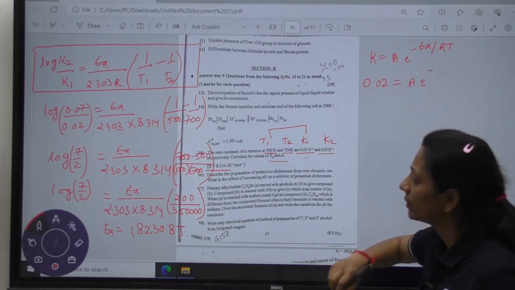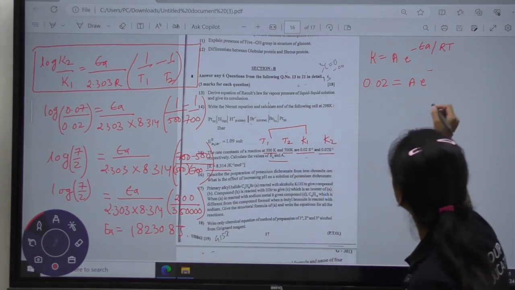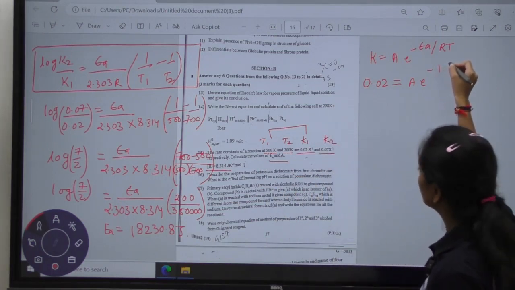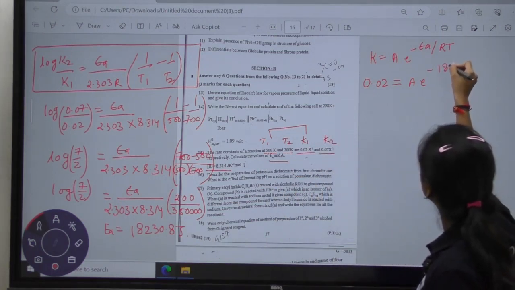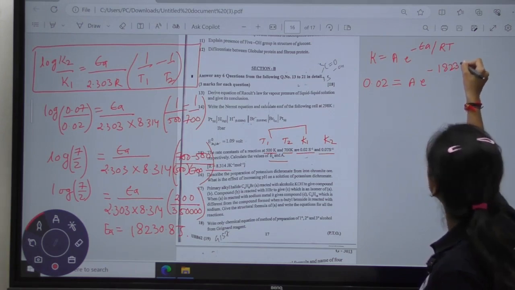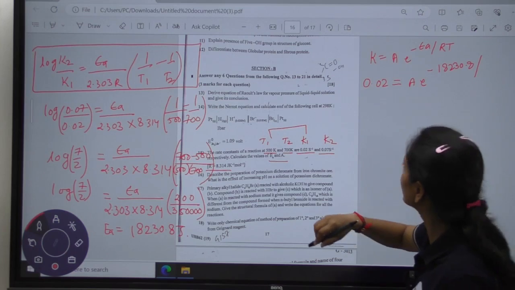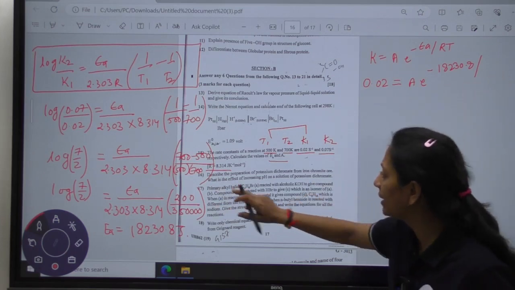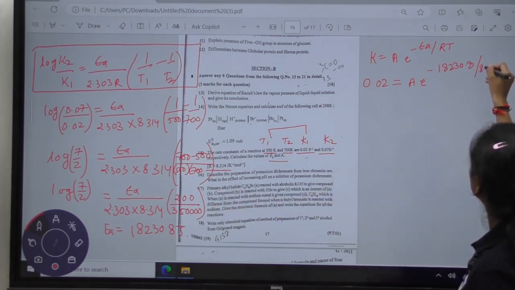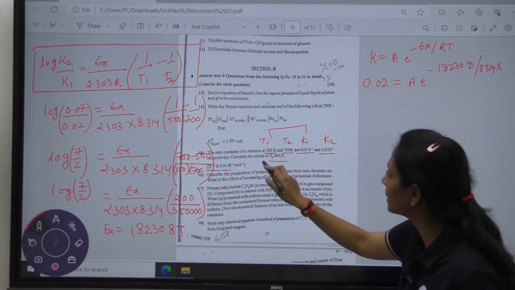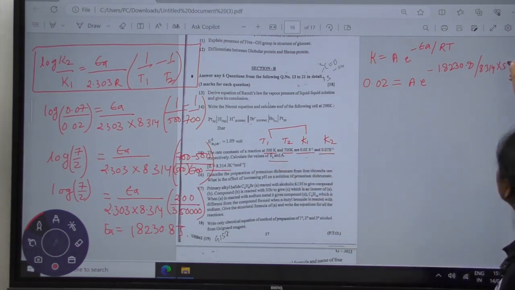minus, what is the value of EA here? I am having 18230.8 joules divided by, what is the value of R here? 8.314 multiplied by the temperature. At which temperature am I keeping this? At 500 Kelvin.